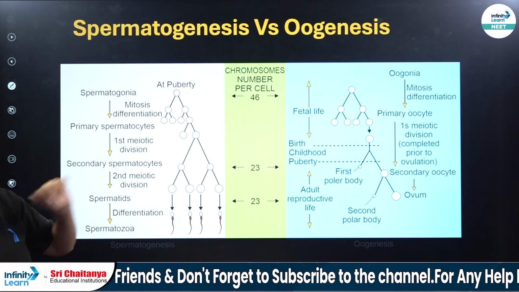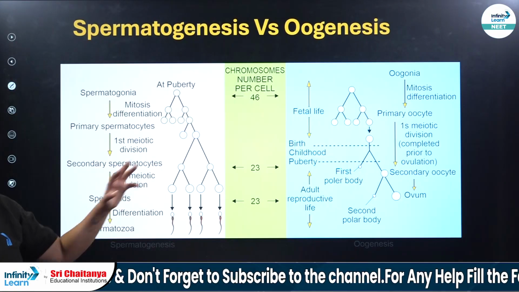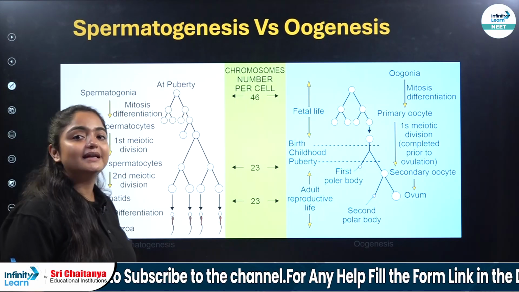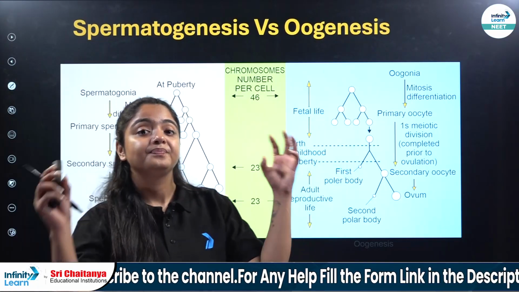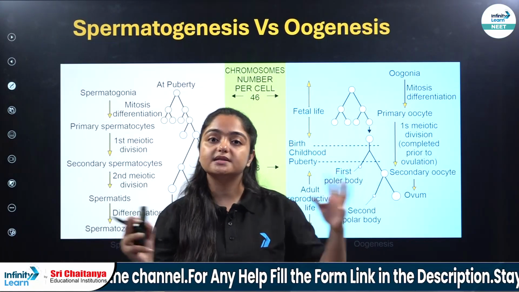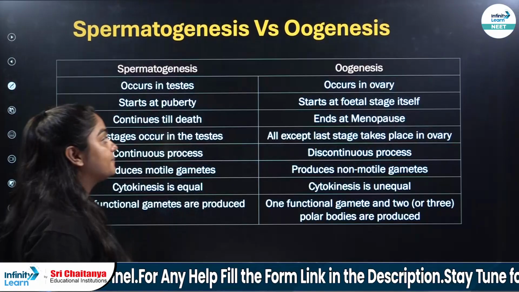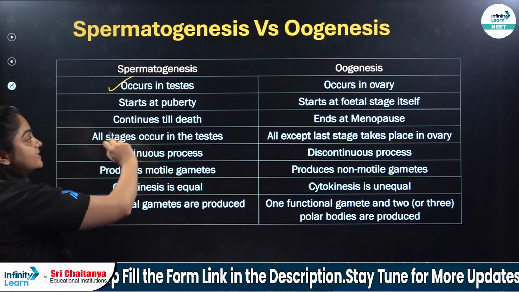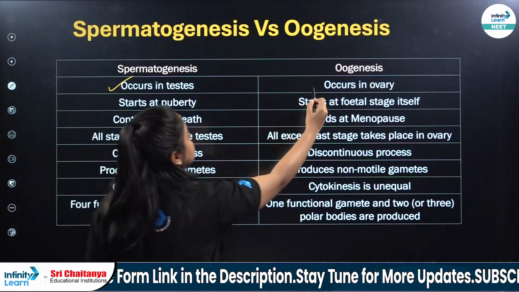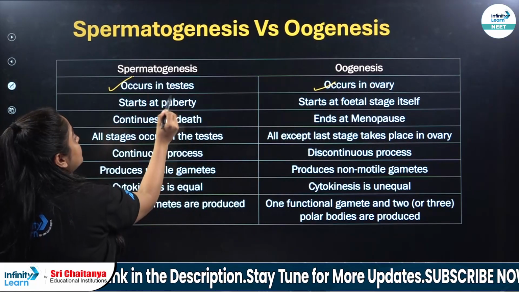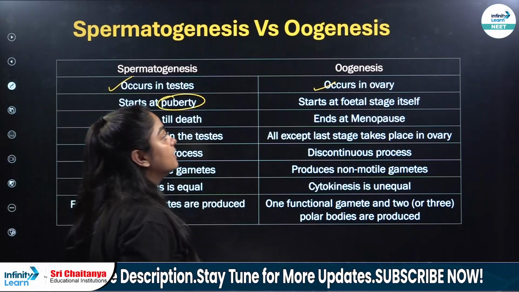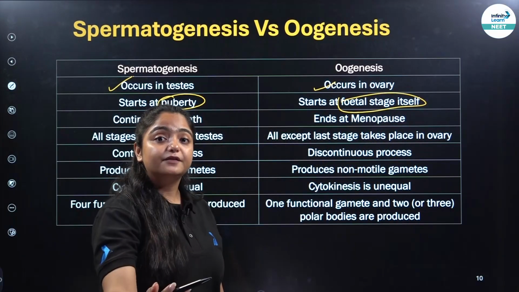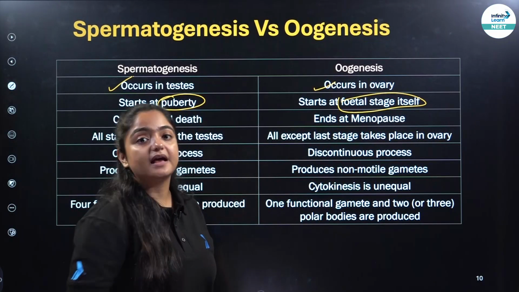Now here we have a comparative diagrammatic representation of spermatogenesis and oogenesis. You can clearly understand with this diagram how spermatogenesis is different from oogenesis. Okay, let's check it out. Spermatogenesis occurs in testis, whereas oogenesis occurs in ovary. Spermatogenesis starts at puberty, but oogenesis starts at fetal stage itself. As I told you, at the fetal age, we already had primary oocyte.